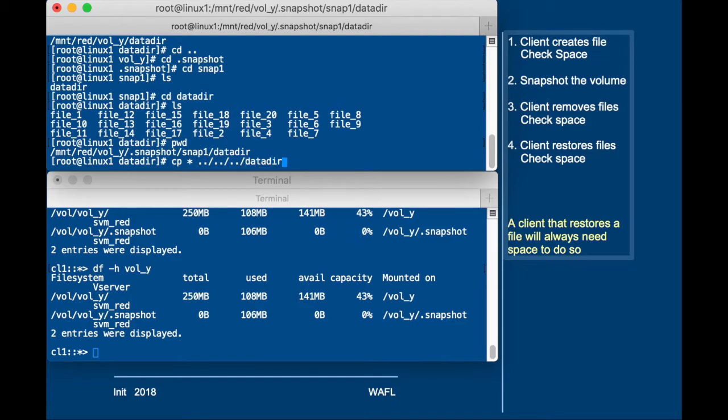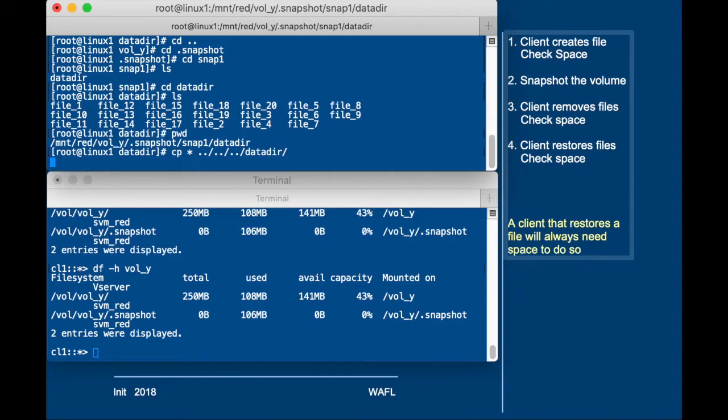Let's copy all of the files from the snapshot back into the active file system. So this is restoring from a client perspective, and all these files will be created inside the active file system as new blocks.